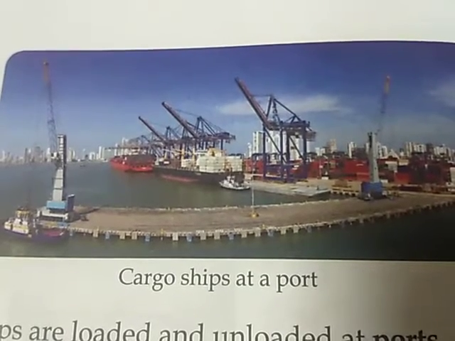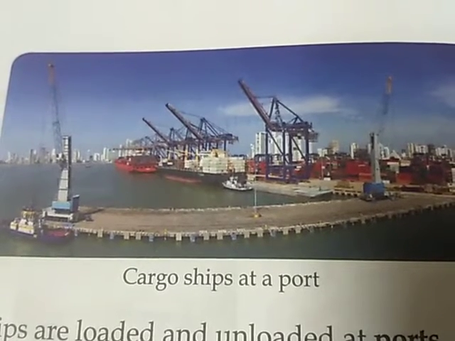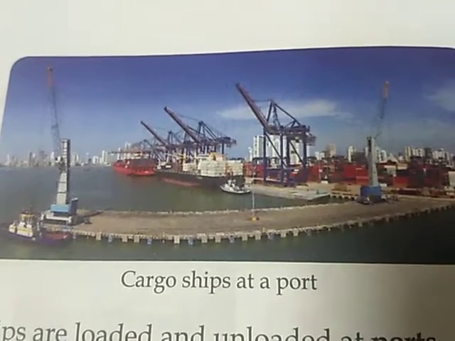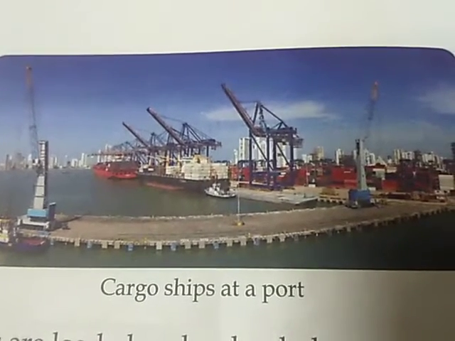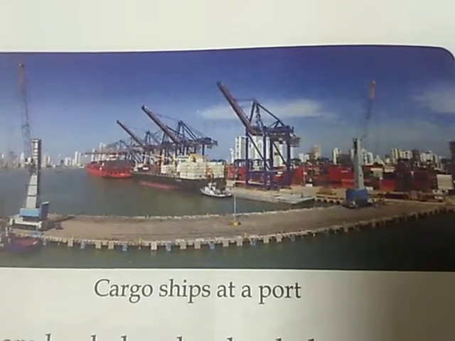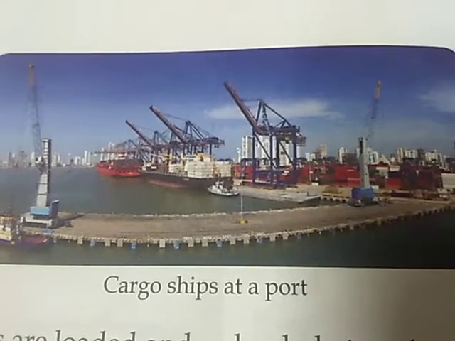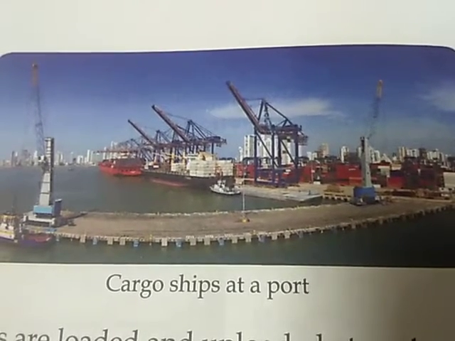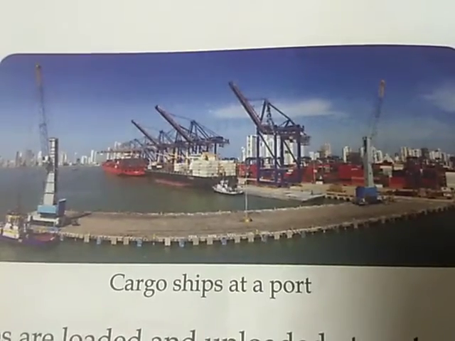Ships are loaded and unloaded at ports. Okay, like we have trains which stop in the railway station. They get parked in the railway station, or people come down and enter inside. They board it in the railway station. In the same way, in water transport, ships are loaded and unloaded in a place which is called a port. What is it called? Ports. Okay. Next we will go to air transport.